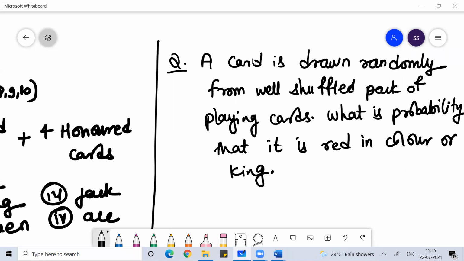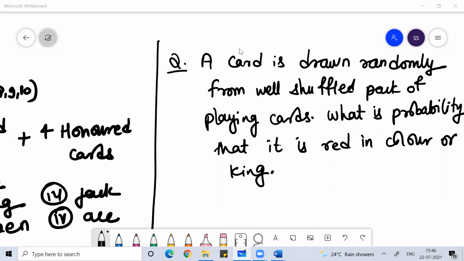Can you try this question, guys? A card is drawn randomly from a well shuffled pack of playing cards. What is the probability that it is red in color or king? 26 by 52, wrong answer. Probability value is never more than 1.